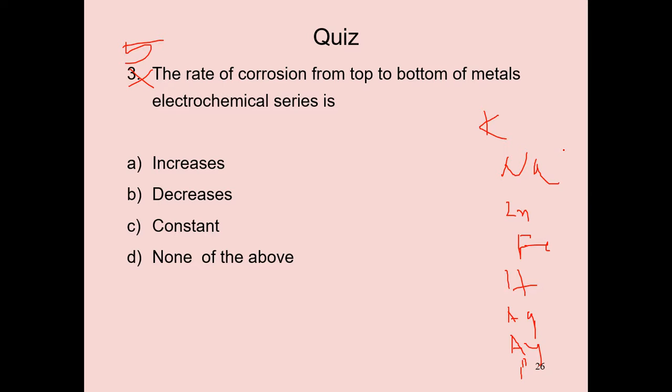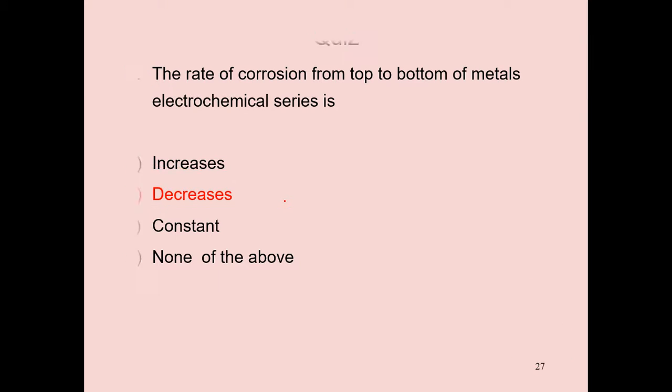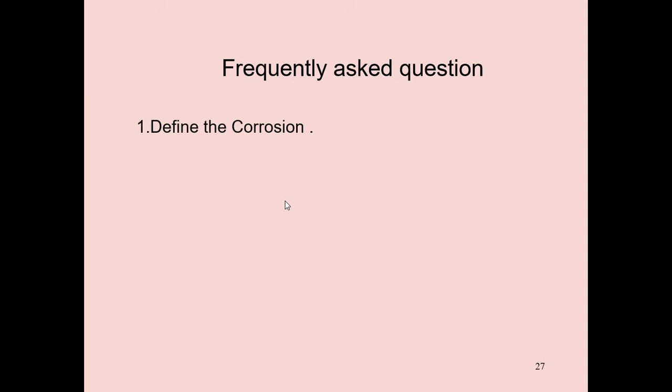These are some metals present in the electrochemical series. From top to bottom, reactivity of metal decreases, so corrosion also decreases. So the answer is that from top to bottom, corrosion decreases.